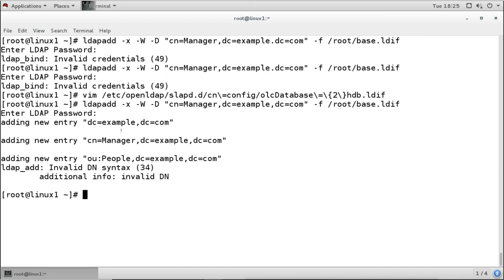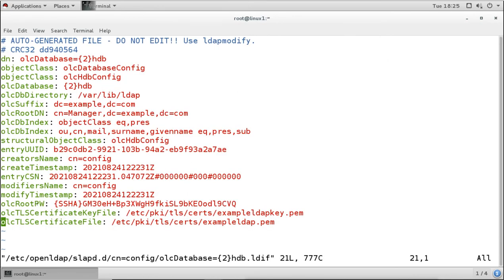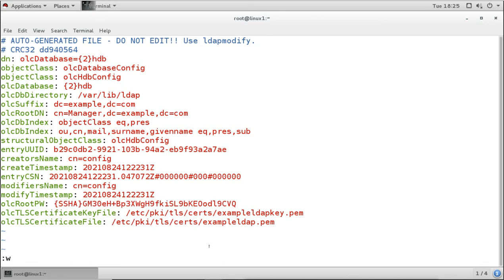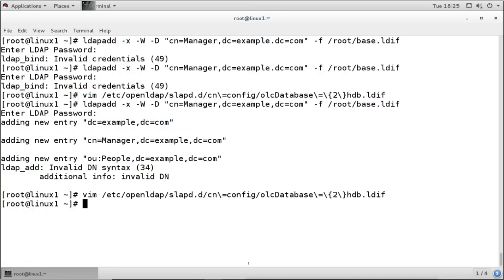Now it is taking the password. So what was the problem there? I had added the password in this file, but I had not given the space. After the attribute name, we have to give a space, then you give your value. Otherwise it will not take that. So it is taking that value now.